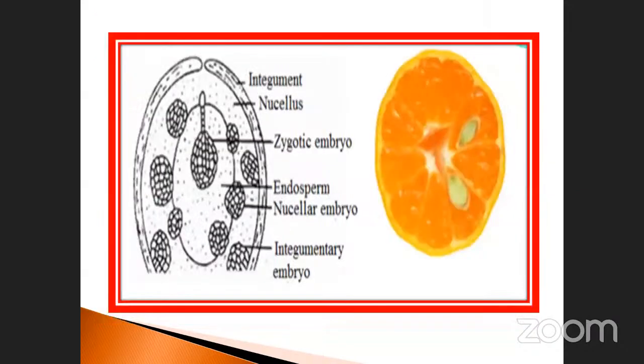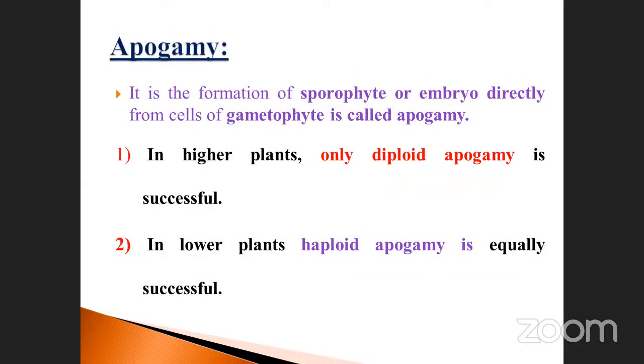Okay, so these are the structures: integument, nucellus, zygotic embryo, endosperm, nucellar embryo, and integumentary embryo. So this is the structure of citrus fruits. Okay, got it? Okay, for the next one. See, next we will pass on to the next one, which is apogamy.